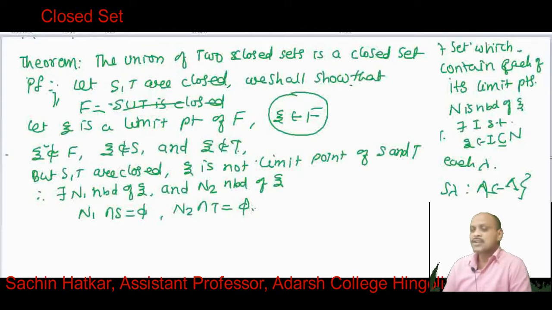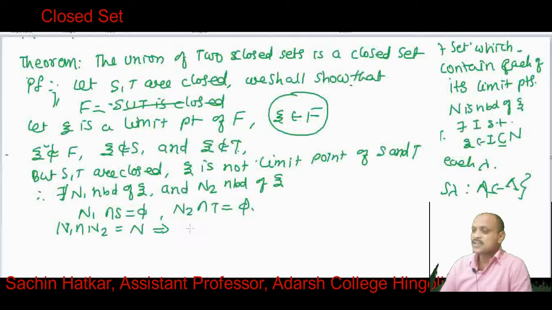Now n1 and n2 are neighborhoods, therefore we consider n1 intersection n2 equal to n.